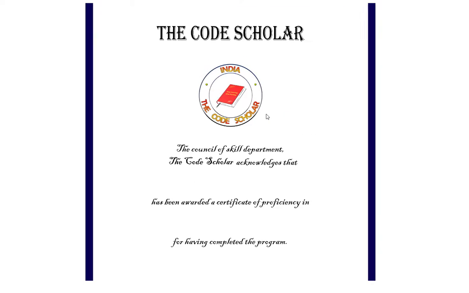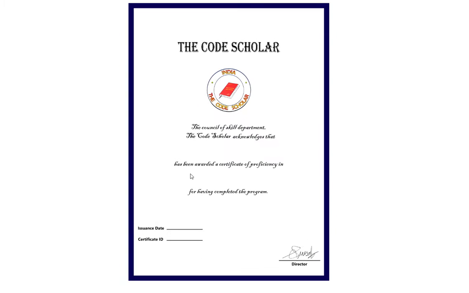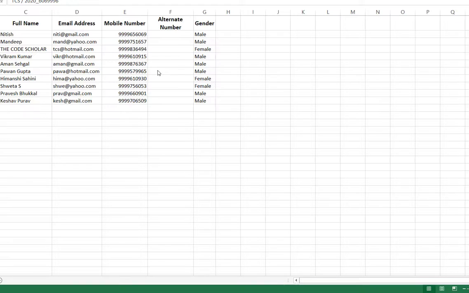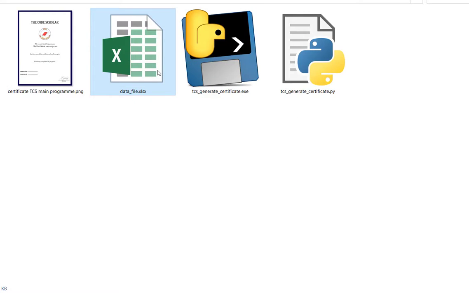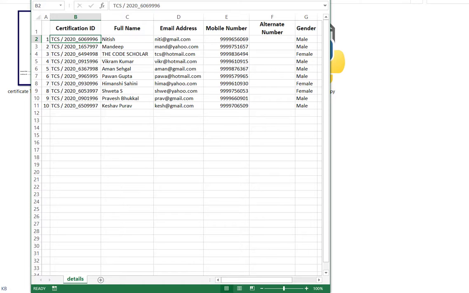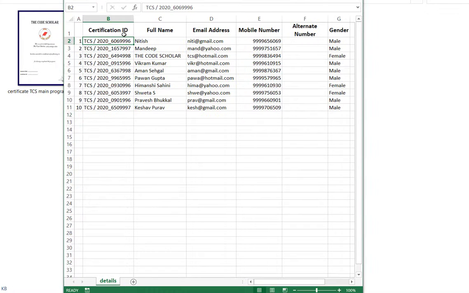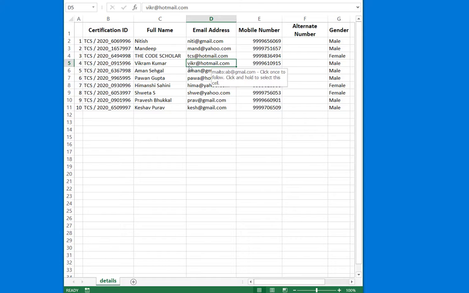This picture that we have designed, we will get the same thing with different descriptions of the person, the program they have taken, the dates, the certification ID. And for that, we're taking the data from this file. It is dummy data that has some certification ID, full name, the email address, the mobile number and the gender. So these are very few columns that we collect from the participants.